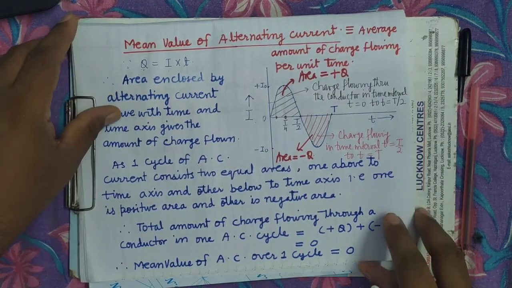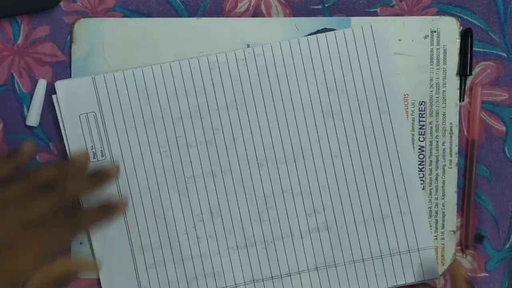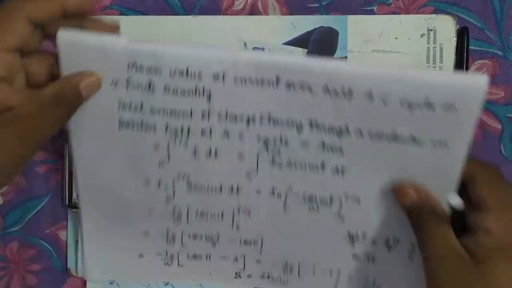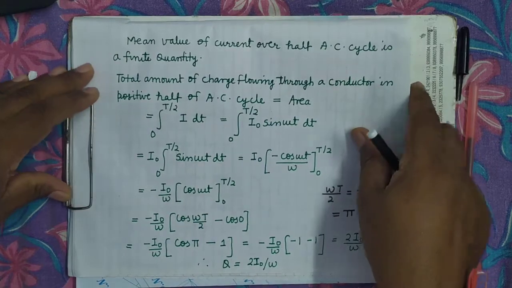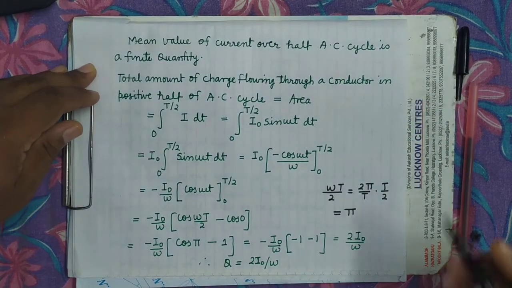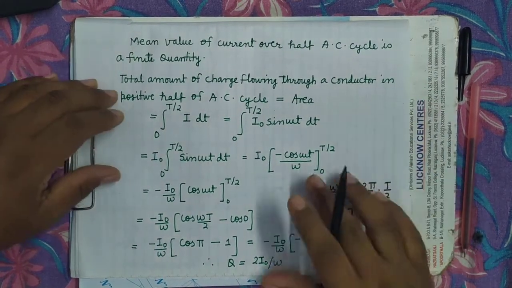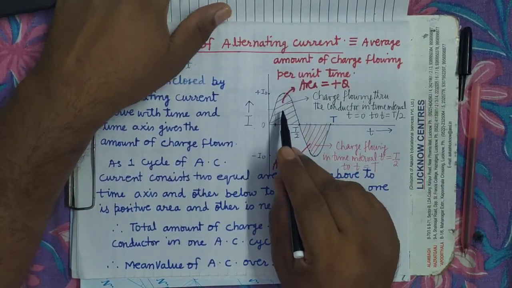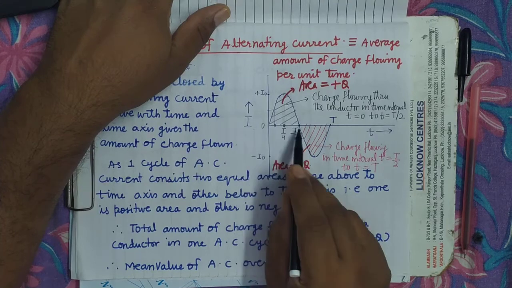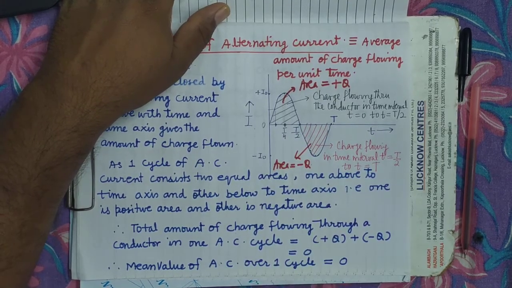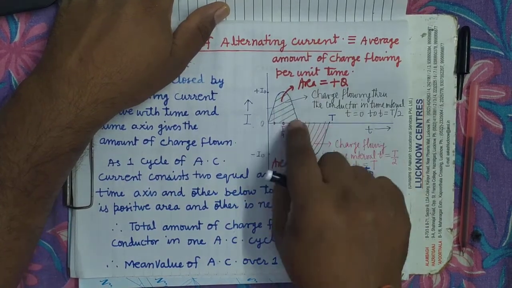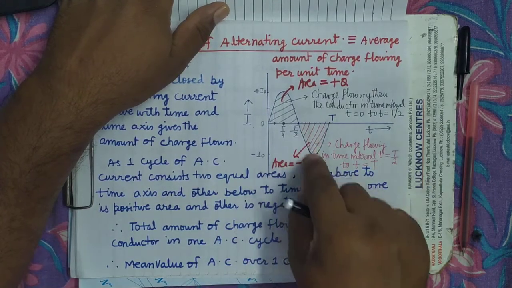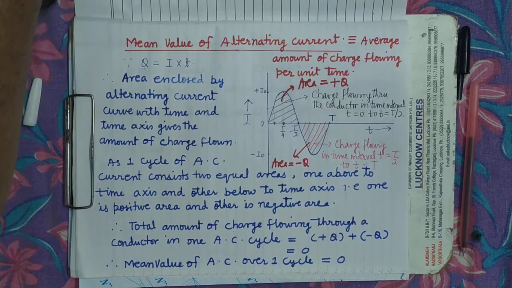So the mean value of alternating current over half cycle is not 0. It has a finite value. It is a finite quantity. And what will it be? It will be equal to the amount of charge flown, which is this area, divided by the time T by 2. Is it clear? I am calculating over this half cycle. The same value will come over the other half, only there will be a minus sign here.